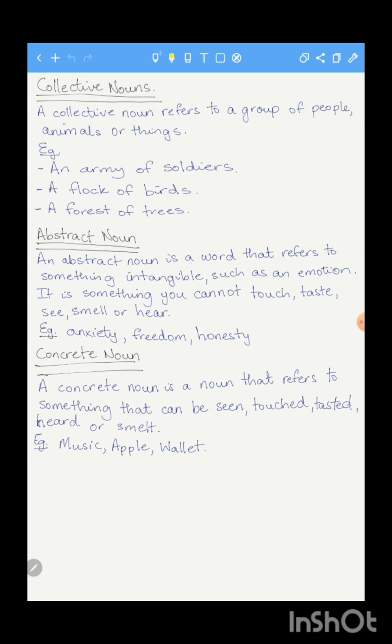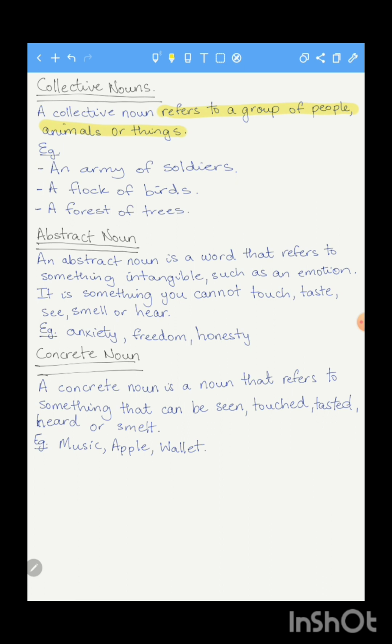Next we have collective nouns. And collective nouns refer to a group of people, animals, or things, a group of them. So when you have more than one, when you have many, you have a group of these items, all right? We refer to them in collective nouns. So we have specific names for them.